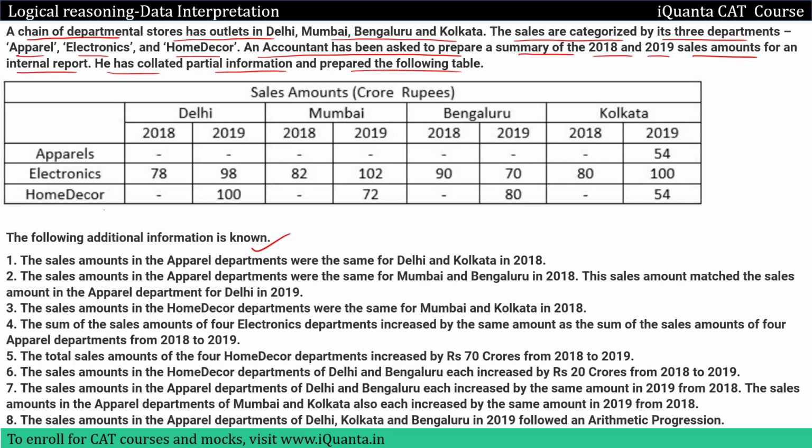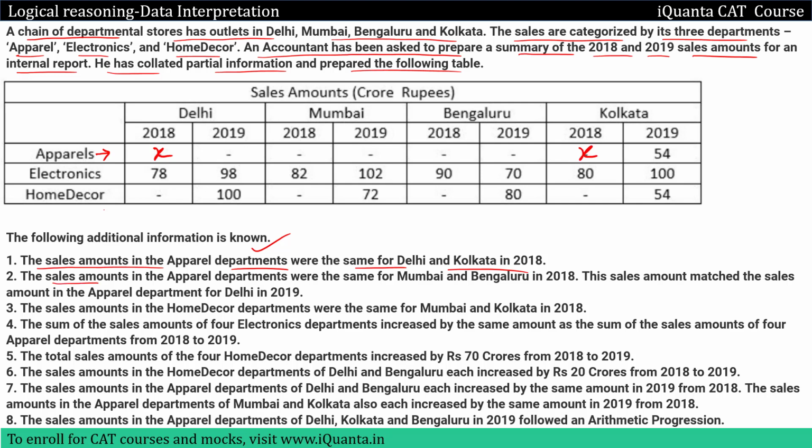So now we have the additional information given. Let's read it. The sales amount in the apparel department were the same for Delhi and Kolkata in 2018. So we are specifically talking about the sale amount in the apparel department, so we'll take care of this row only. Delhi 2018, Kolkata 2018, we'll have the same amount. So let it be X and this will also be X because they are the same, right? We are done with the first point.